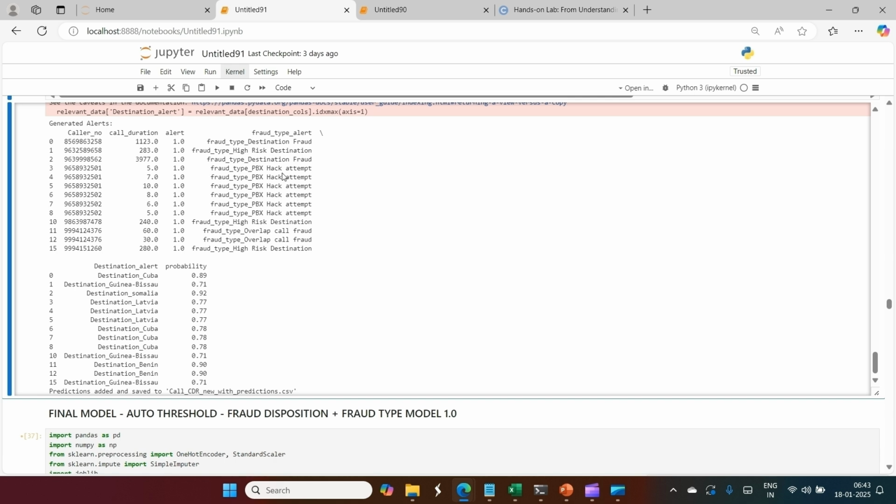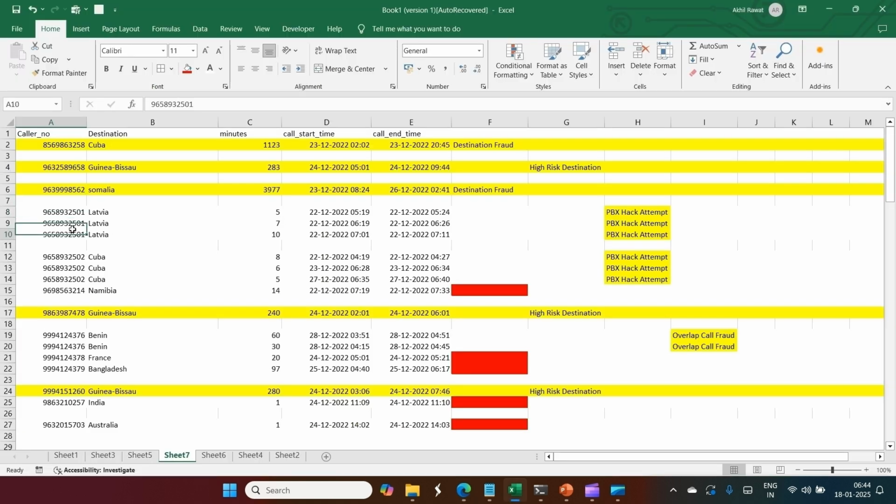You can see here PBX hack attempt for this index number 3: Latvia, Cuba. The number ending with 501 is a PBX hack attempt, and the one ending with 502 is also a PBX hack attempt. The calls to Namibia and others should not be there because they are not fraud records.